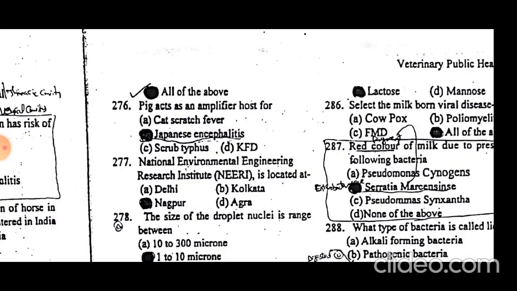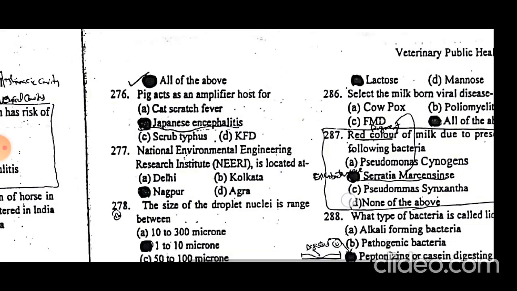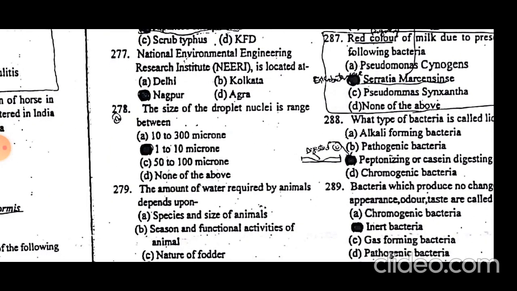Pigs act as amplifier hosts for Japanese encephalitis. The National Environmental Engineering Research Institute of India is located at Nagpur. The size of droplet nuclei ranges between 1 to 10 microns.